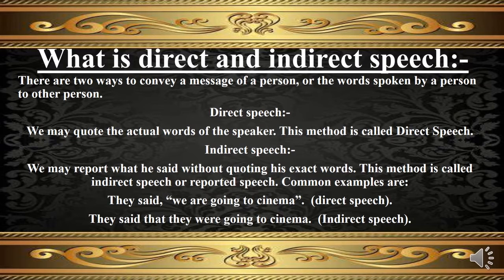The question comes to our mind: what are indirect and direct speech? It is important to know that there are two ways to convey the message of a person, or the words spoken by a person to another person. In direct speech, we quote the actual words of the speaker. This method is called direct speech. In indirect speech, we report what he said without quoting his exact words. This method is called indirect speech or reported speech.